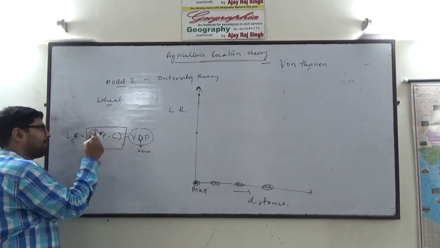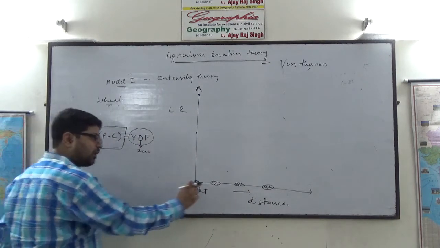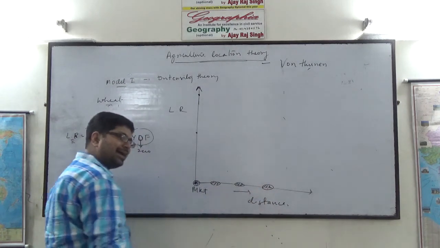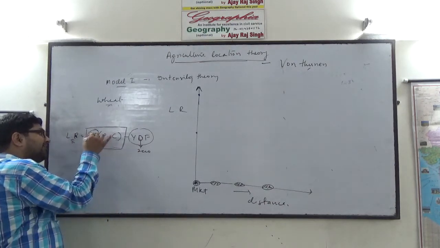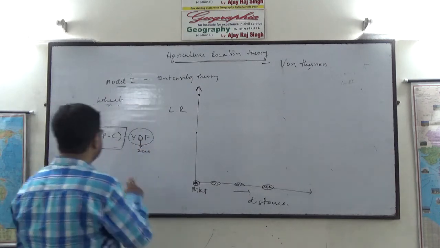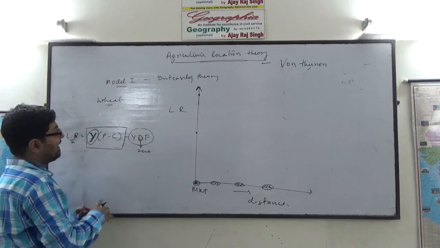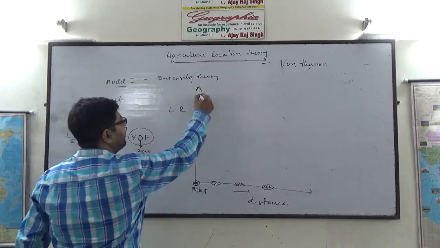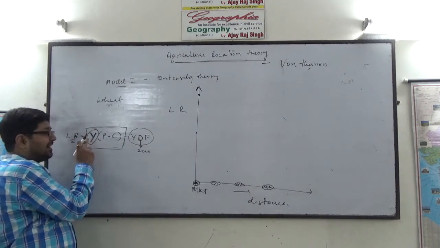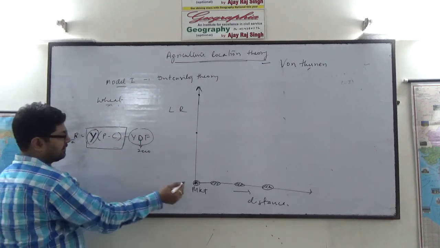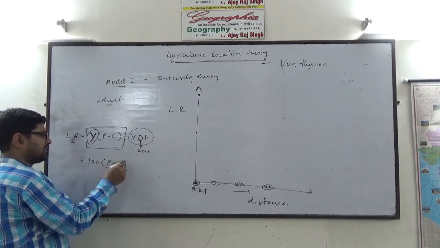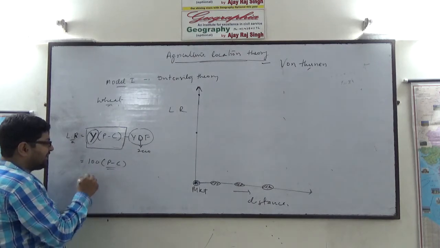The cost of production is the same and the market price is the same, whether you cultivate close to the market or away from the market. If yield is more, then the locational rent will be more. And yield is more only in case of intensive cultivation. In case of extensive cultivation, the yield is less. Suppose yield is 100, with price and cost of production constant, and in the case of extensive cultivation, the yield is 10.